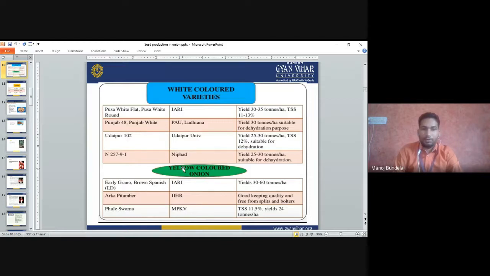Yellow colored onion varieties: Early Grano, Brown Spanish. They are long day varieties developed by the IARI New Delhi. The yield is 30 to 60 ton per hectare.